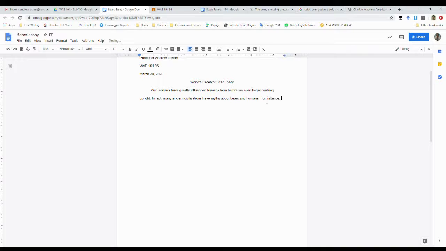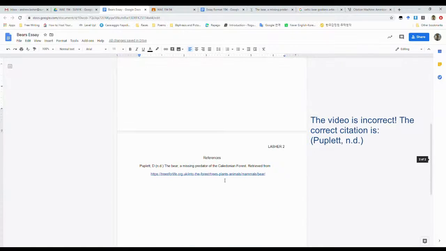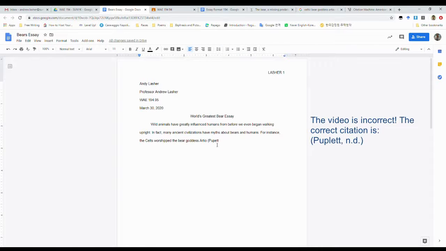For instance, the Celts worshipped the bear goddess Artio. Is that the right spelling? Since there's no date, we'll just do this.